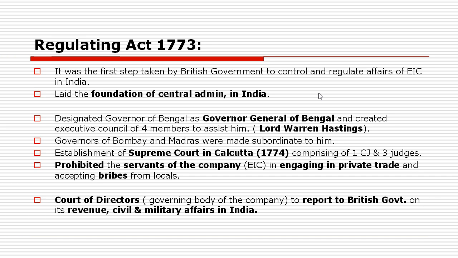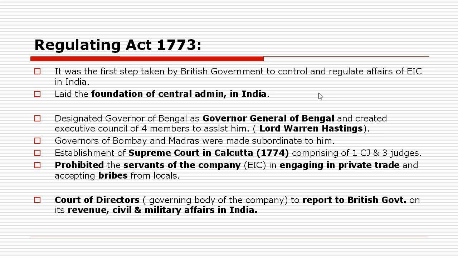Alright. It also provided for the establishment of a Supreme Court in Calcutta. Very important. For the first time, the Supreme Court in Calcutta was established in the year 1774, and it comprised one Chief Justice and three other judges.